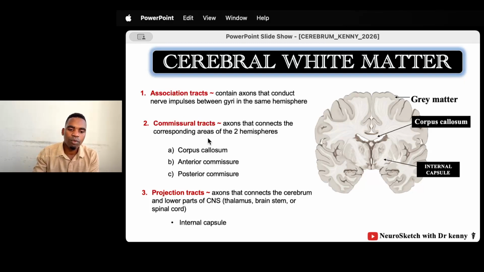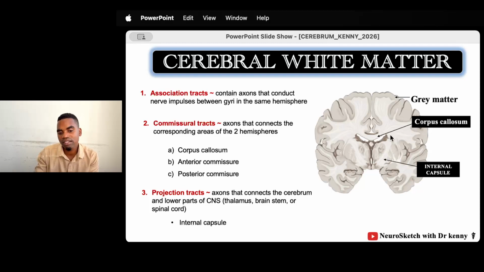And then we have the commissural tract. The commissural tracts carry information from one gyrus into the corresponding gyrus in the other hemisphere. For example, you are taking information from the transverse gyrus of the left hemisphere into the transverse gyrus of the right hemisphere. These are called the commissural tracts. An example of a commissural tract is the corpus callosum.